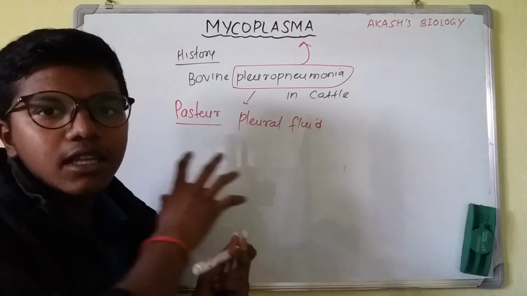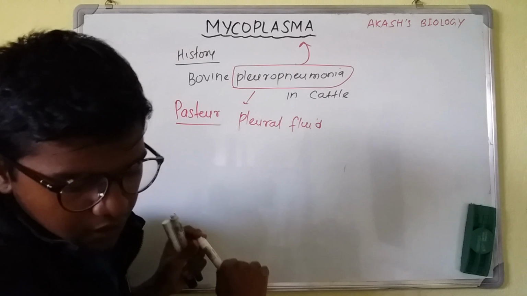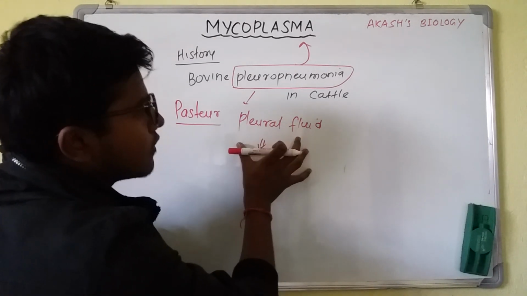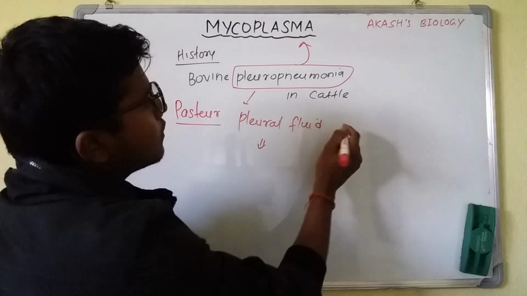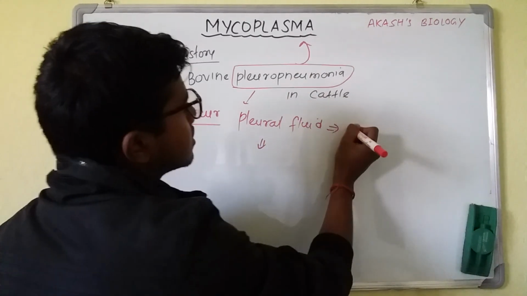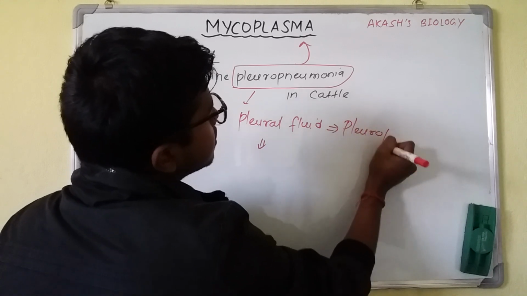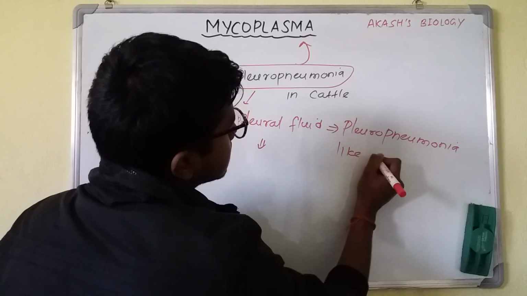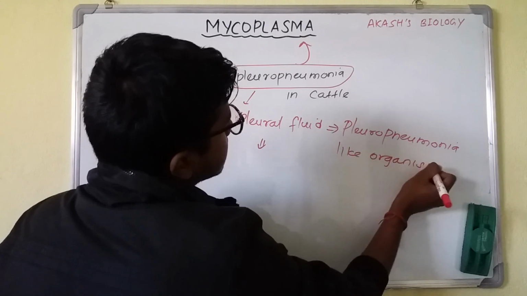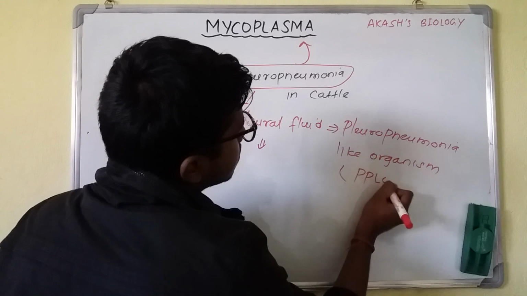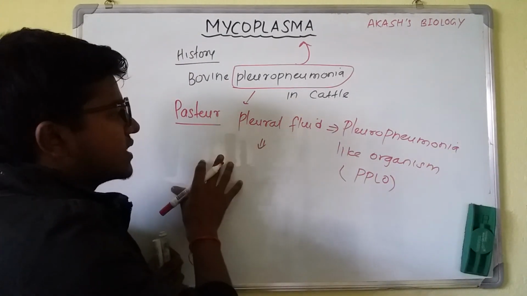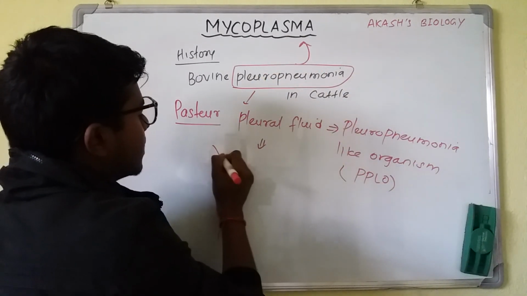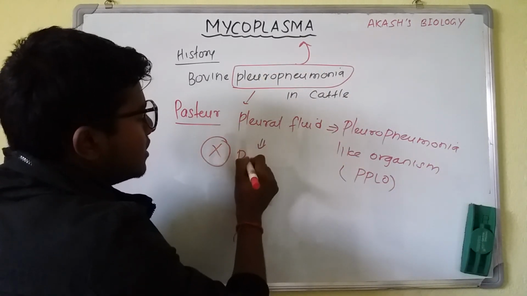So he obtained the pleural fluid and named that organism the pneumonia-like organism, that is PPLO. The PPLO was named by Pasteur, but he was unable to obtain this mycoplasma in pure form.